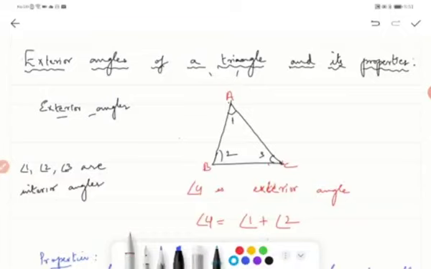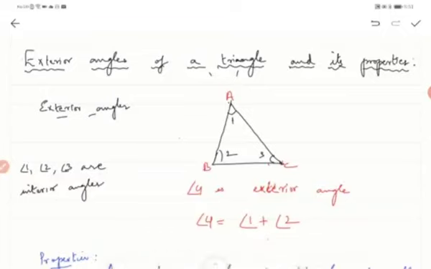Okay, so this is my diagram of a triangle. If I want to see what my exterior angles of this triangle are, let me extend this line BC. The angle formed here is external, isn't it? Angles 1, 2 and 3 are interior angles, because they are inside the triangle. And this angle, which is newly formed after I extend the line BC, is the exterior angle.